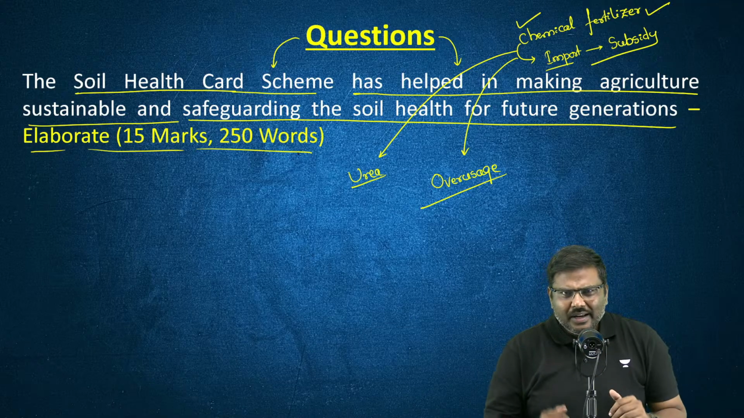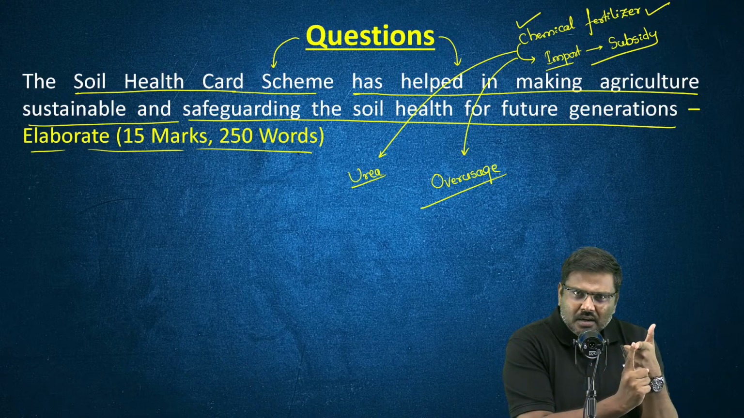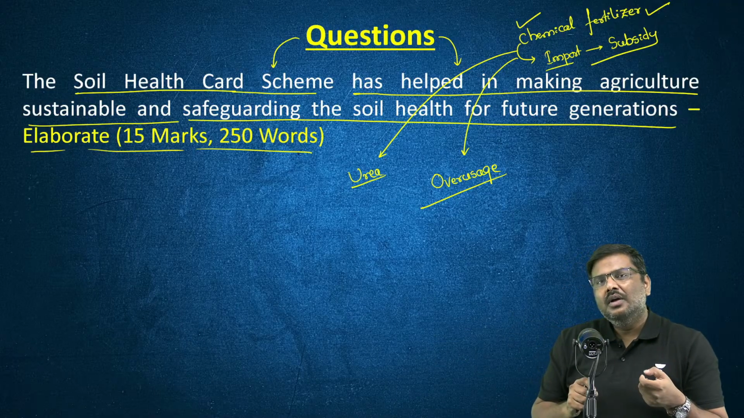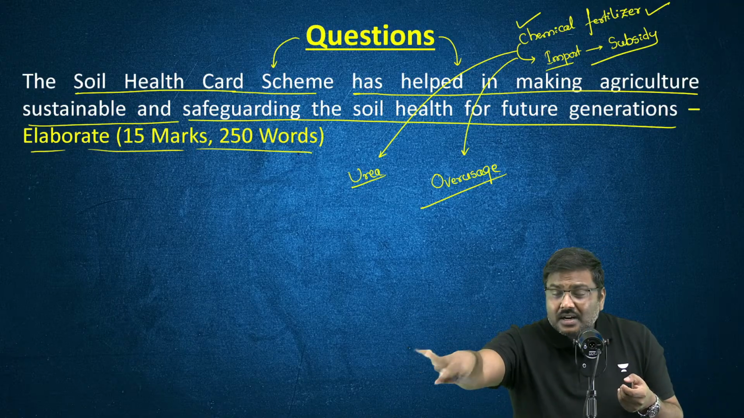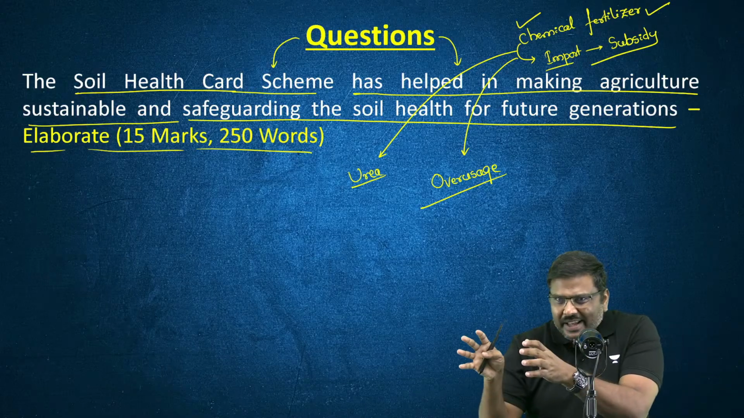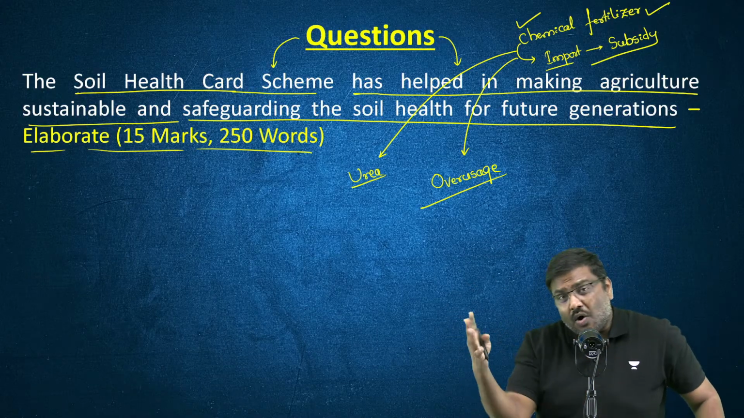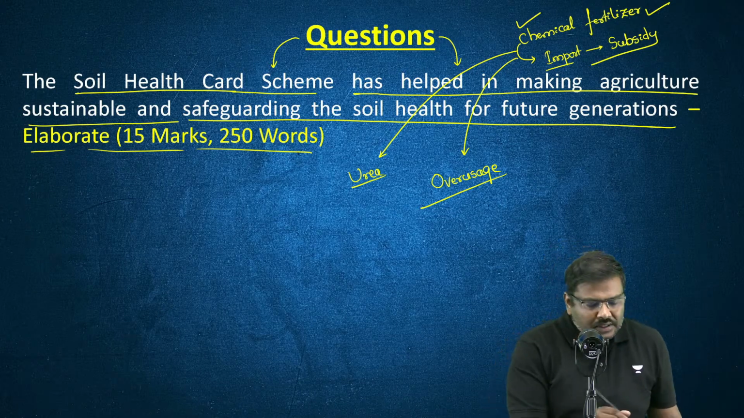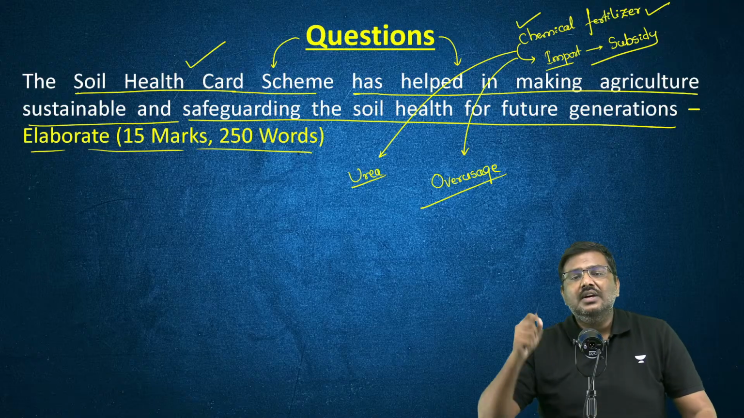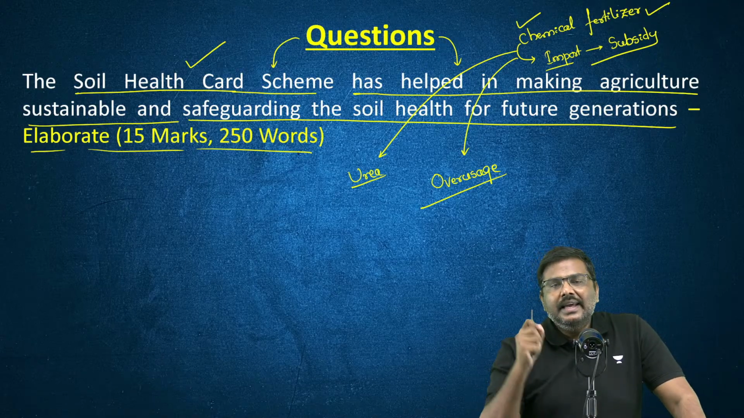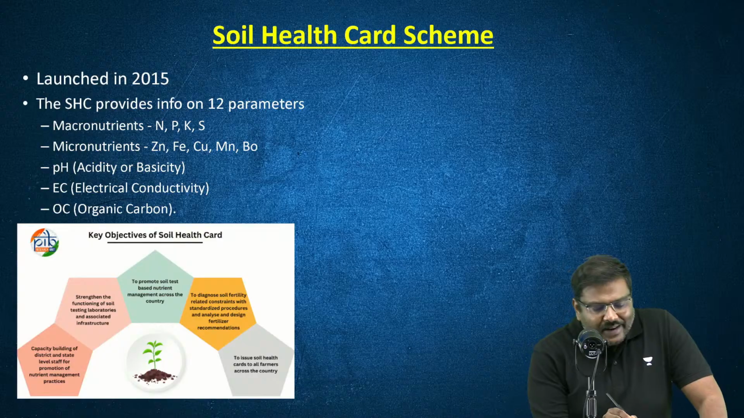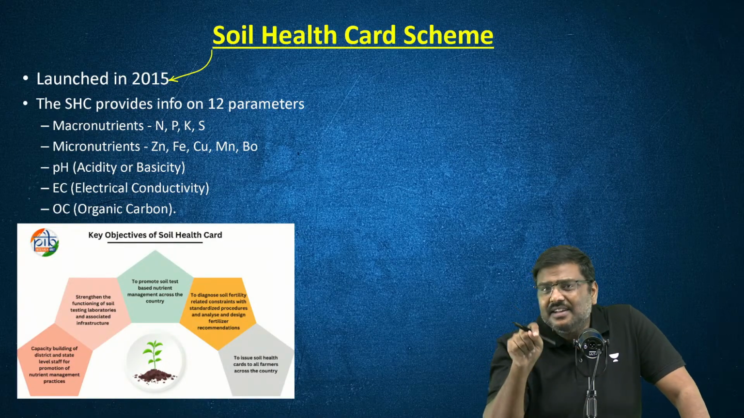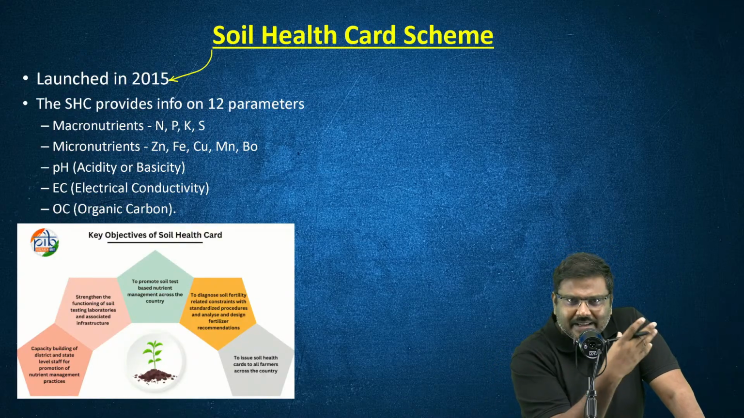The government of India, in order to ensure that farmers understand what kind of nutrients they must supply to the soil, what is the quality of the soil on which they are cultivating, what kind of fertility is there in the soil, what kind of nutrients already exist in the soil, to provide this kind of information, launched an initiative called the Soil Health Card. The Soil Health Card was launched in 2015, which essentially means it has completed 10 years now.